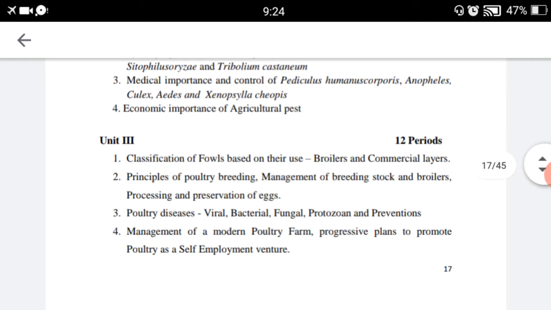So in the third unit, we will study about the classification of fowls based on their use: broilers and commercial layers. Second topic is principles of poultry breeding, management of breeding stock and broiler, processing and preservation of egg. In the third topic, we will study poultry diseases: viral, bacterial, fungal, protozoan and preventions. In the fourth topic, management of modern poultry farm, progressive plans to promote poultry as a self-employment venture.